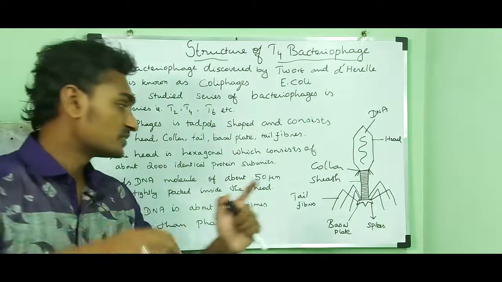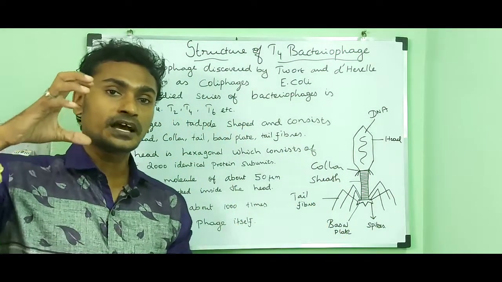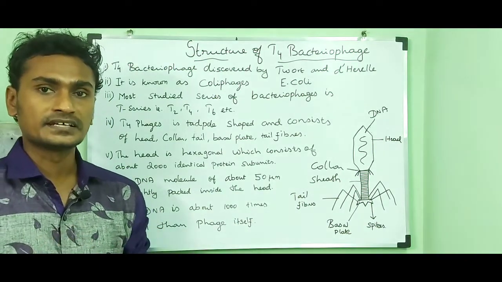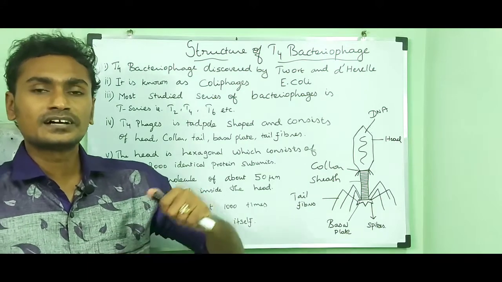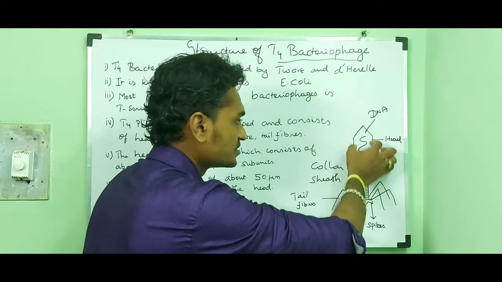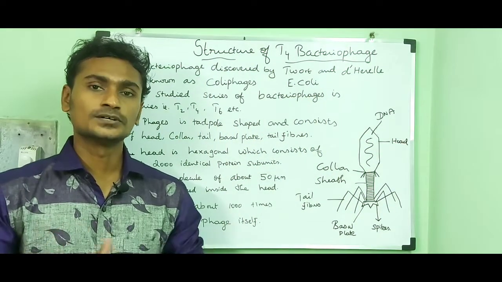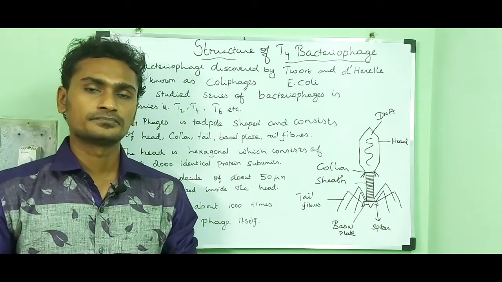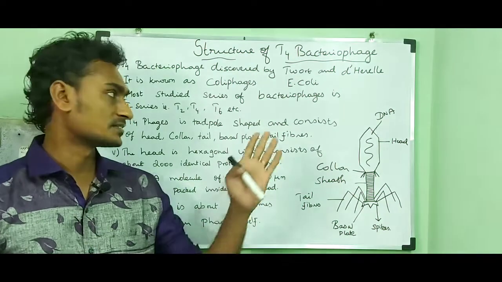With the help of these spikes and tail fibers, the virus can attach to the cell wall of the bacteria. Then the tail contracts, and due to that action the DNA, that is the genome, is inserted into the bacteria. This is how the virus infects the bacteria, and they are called T4 bacteriophages.